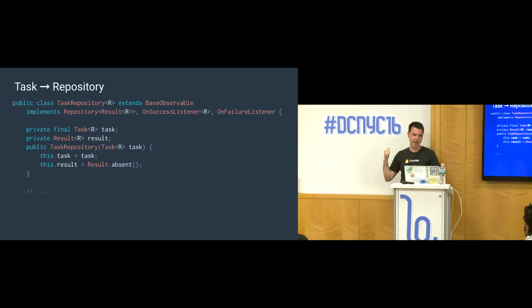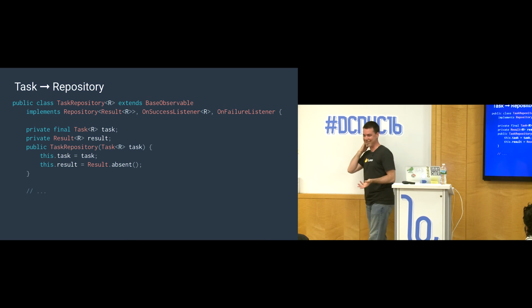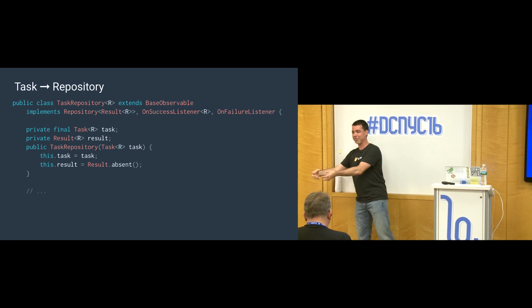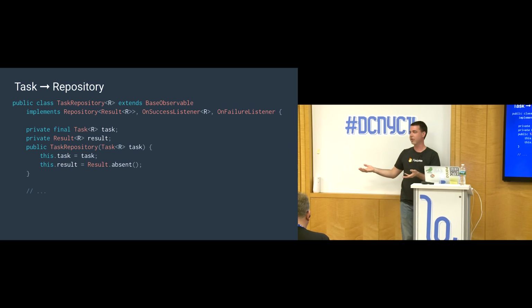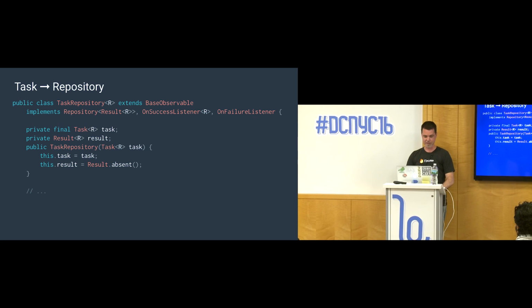And the reason why absent exists is that it's better than null, right? Null, what does null mean? Does it mean there's an actual value and that value is null, or does it mean the absence of data? Well, here we have a clear indicator of the absence of data, which is the singleton.